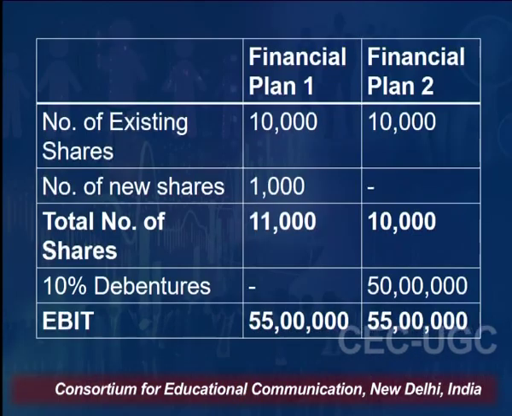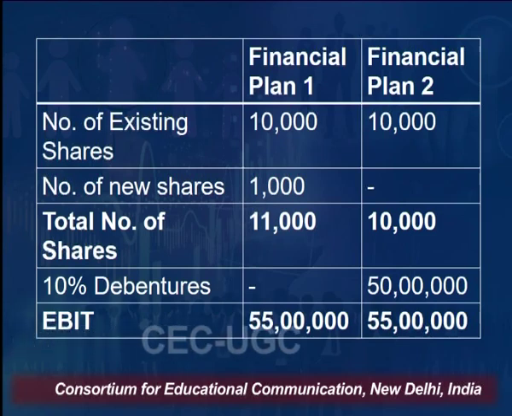We have two financial plans, two capital structures. In both the cases, we have the number of equity shares as 10,000 in the existing scenario. But in financial plan 1, we are introducing new shares, that is 1,000 shares. So, the number of total shares will be equal to 11,000 in financial plan 1, but it will remain 10,000 in financial plan 2. There is no debt in financial plan 1, but we have raised 50 lakh rupees in financial plan 2. So, the EBIT in the first case is 55 lakh, in the second case also we are considering EBIT as 55 lakh.